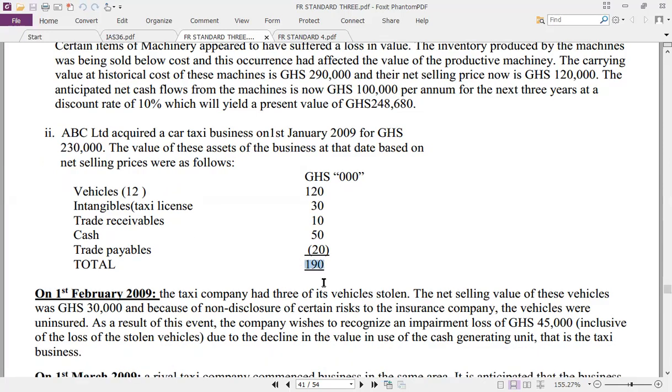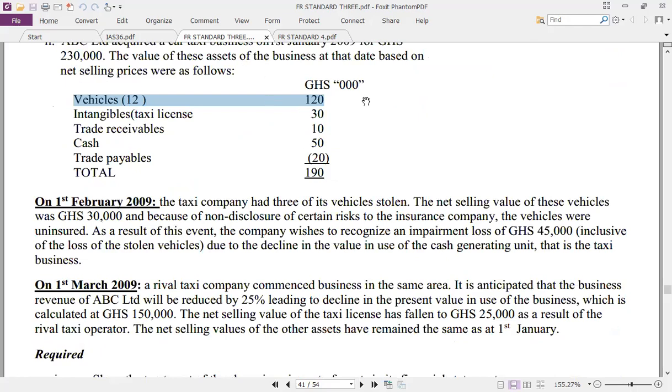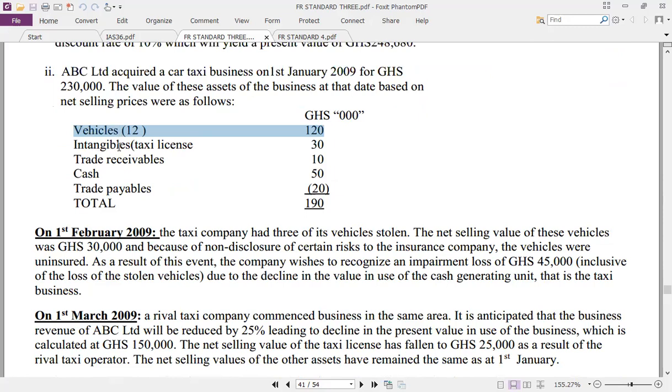So there's 40,000 goodwill. How do you get a goodwill? Sum all the assets and less all the liabilities assumed. Whatever answer you get is compared to the consideration transferred. If the consideration is more than the net assets, then we do have a goodwill. We paid the goodwill. That is all. So this is a typical cash generating unit. There's a vehicle, there's intangible assets, there's taxi license, good. There's trade receivables, yes. There's tax, there's trade payables. So we get a net asset of this.